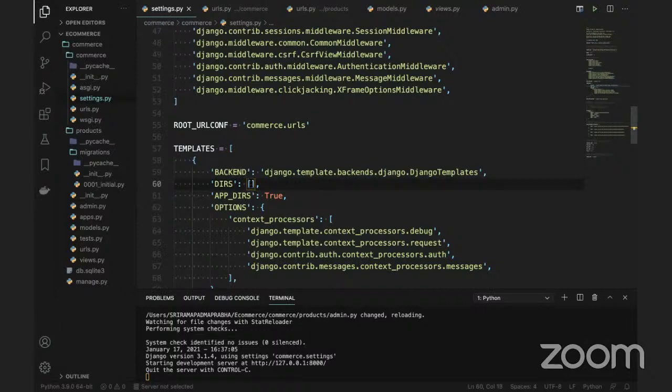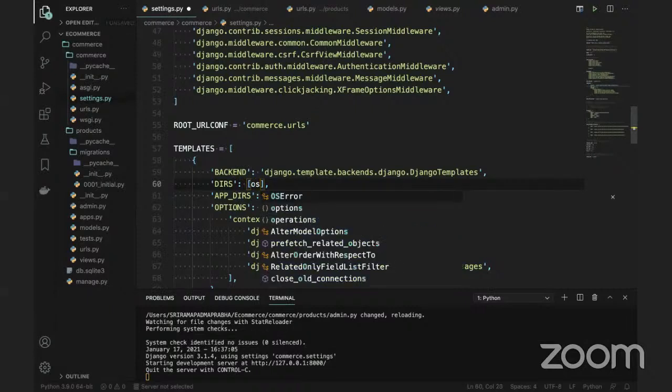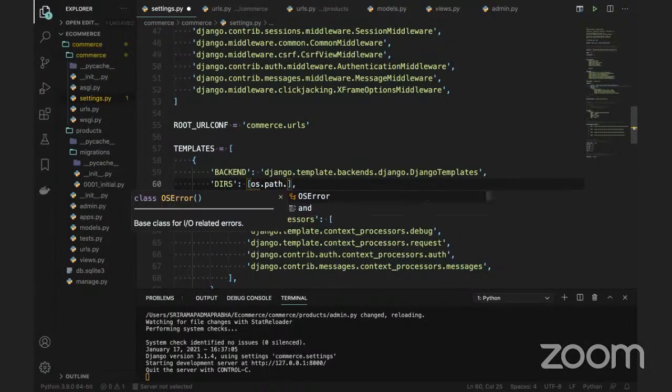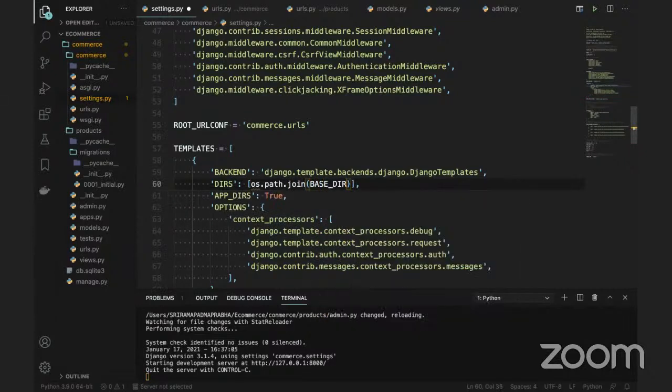It is within the list only: os.path.join, and in the join we put the base directory, which we have, and a comma. Then we can create any directory and place all the templates there.